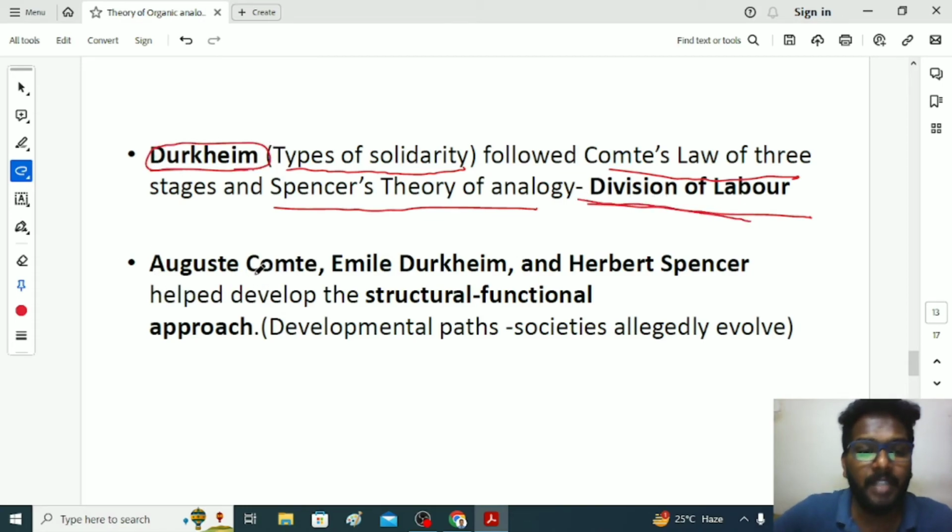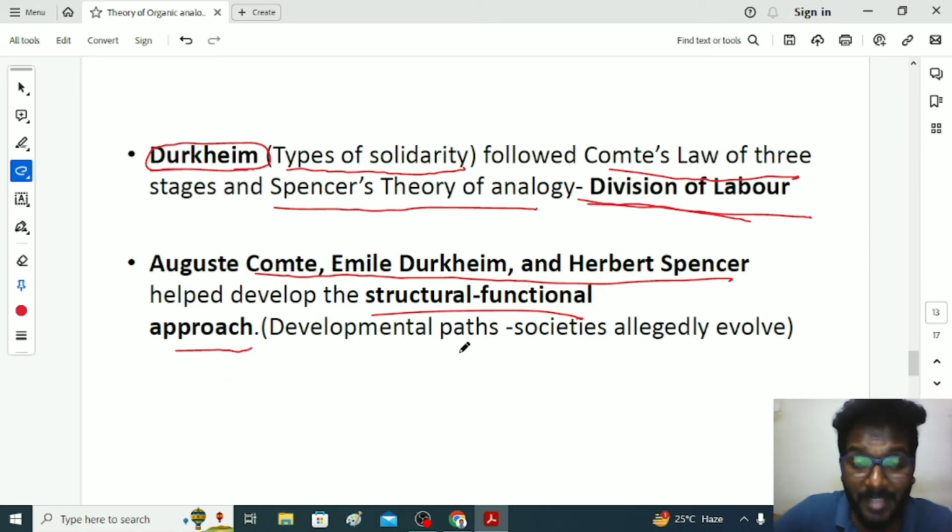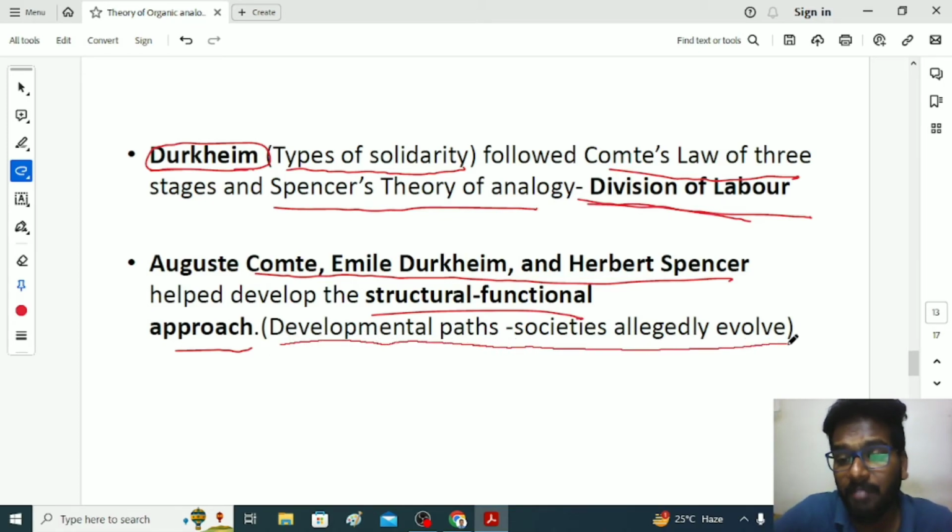Apart from that, August Comte and Emil Durkheim and Herbert Spencer developed the structural functional approach, which means society has some structure and it plays some function to maintain its social order. Apart from that, they believed that social system has developmental paths through which societies allegedly evolve from one stage to another stage. How the primitive society becomes agricultural society, then industrial society, modern society, and information society or postmodern society.